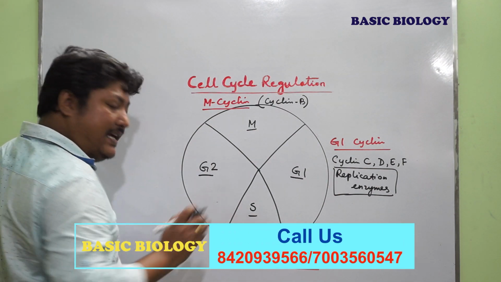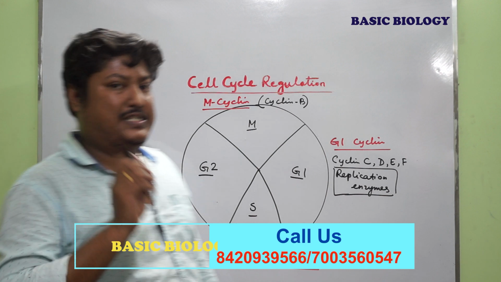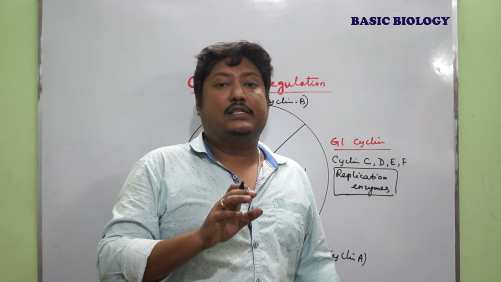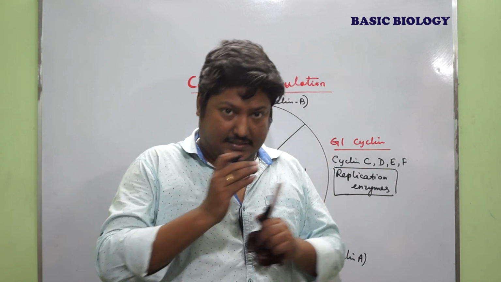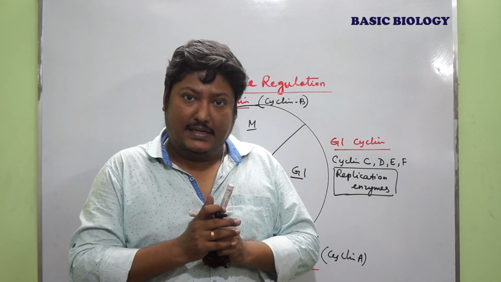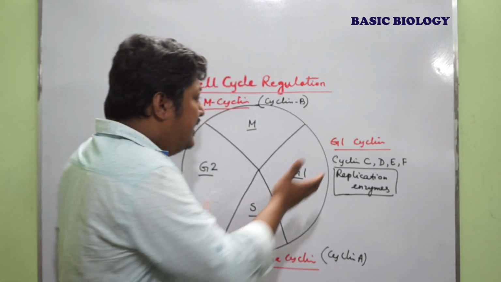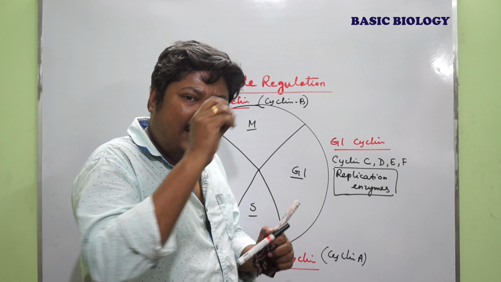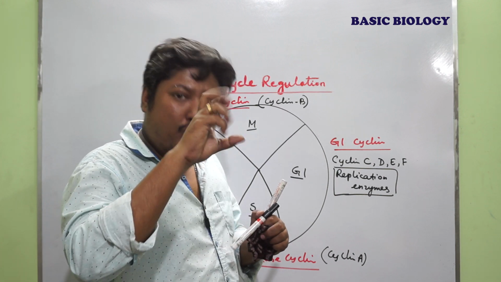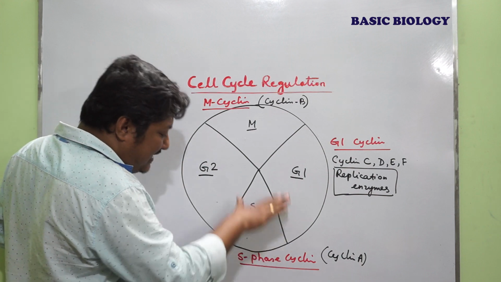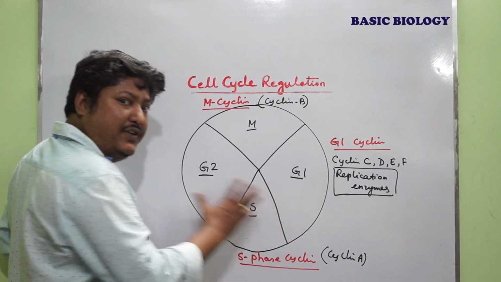Now the S phase cyclin also functions specifically. First of all, S phase cyclin regulates all the inhibitors that are bound with the cyclin CDK complex. So once the G1 cyclin availability is maximal, the G1 cyclin CDK together inactivate the inhibitors which suppress the activity of the S phase cyclin.